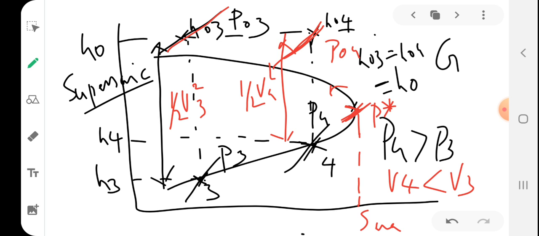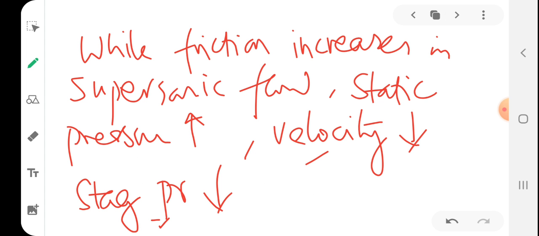This is S max. So if you continue the flow towards this, S max won't decrease. So that is the limiting point. At that particular state, the flow is said to be choked.